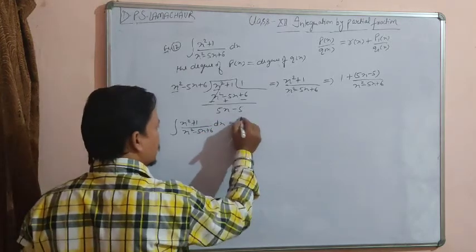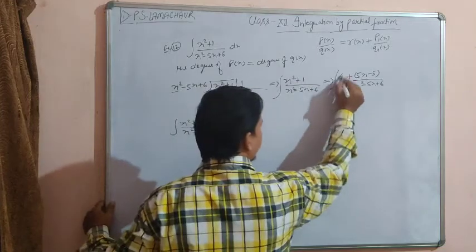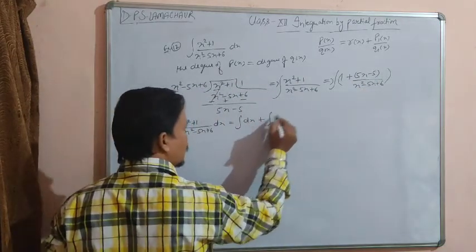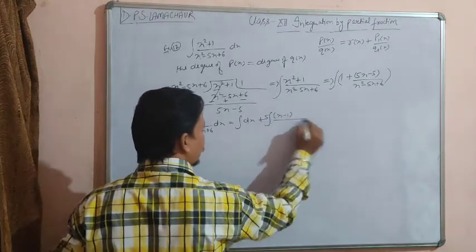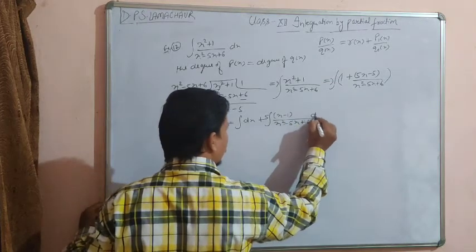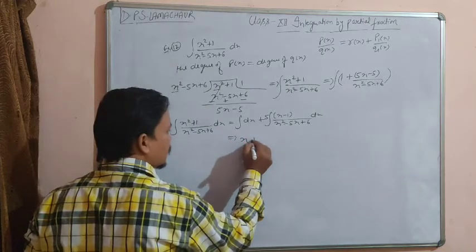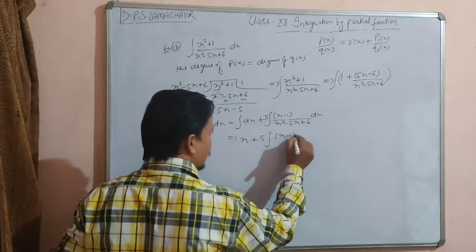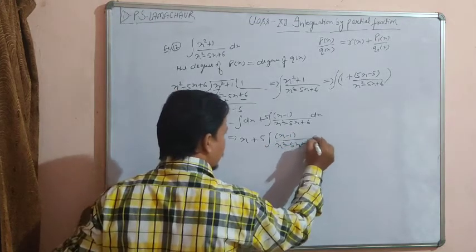So integration of (x square plus 1) upon (x square minus 5x plus 6) dx can be written as integration of 1 into dx plus, taking 5 common, 5 times integration of (x minus 1) upon (x square minus 5x plus 6) dx. Now integration of dx is x, and what is the integration of this, (x minus 1) upon (x square minus 5x plus 6) dx?